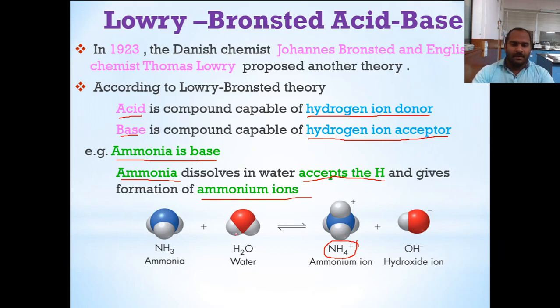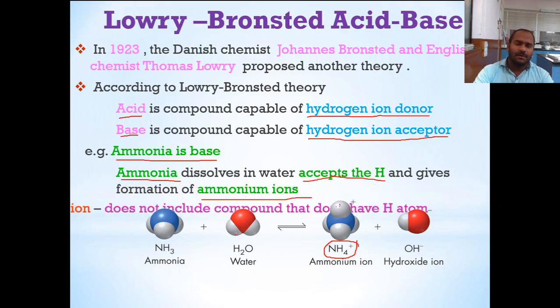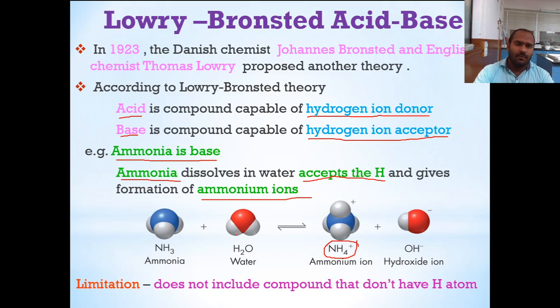Okay. Now, in this particular example, we have considered the base. Similarly, we can consider the acid: a substance which donates a hydrogen ion is called an acid. But when we consider this theory of acid and base, there is a limitation. It does not include compounds that do not have a hydrogen atom.